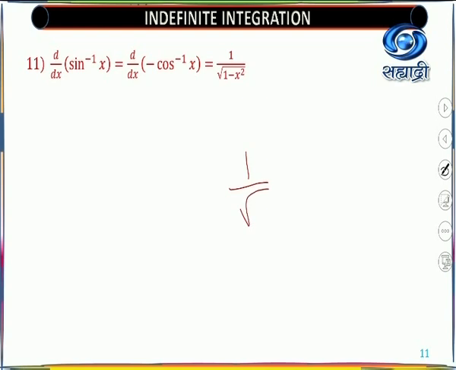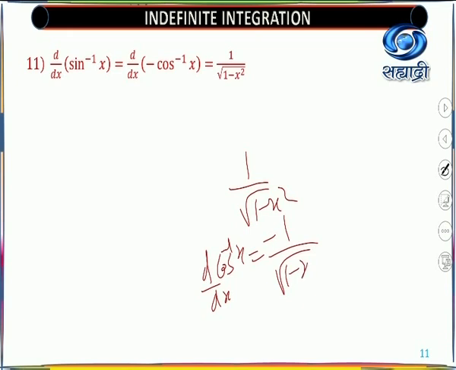Now we'll move towards the formulas which are related to inverse trigonometric functions. Now you know how to find the derivatives of inverse trigonometric functions. You know that derivative of sine inverse x and cos inverse x is same, only differ by the sign, and that sign is minus. Okay, so what is the derivative of sine inverse x? Derivative of sine inverse x is 1 upon root of 1 minus x square, whereas derivative of cos inverse x is minus 1 upon root of 1 minus x square.